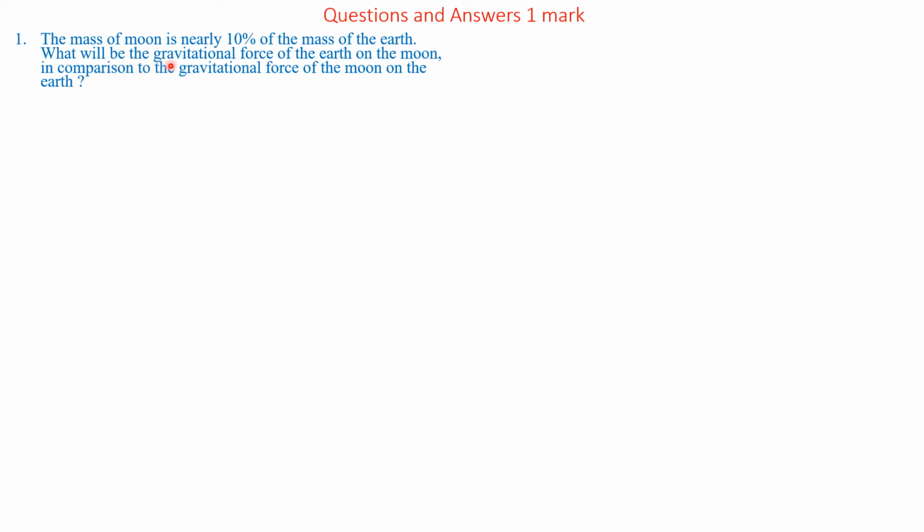What will be the gravitational force of Earth on the moon in comparison to the gravitational force of the moon on the Earth? Answer. Both the forces will be equal in magnitude, as the gravitational force is a mutual force between Earth and Moon, that is two bodies.